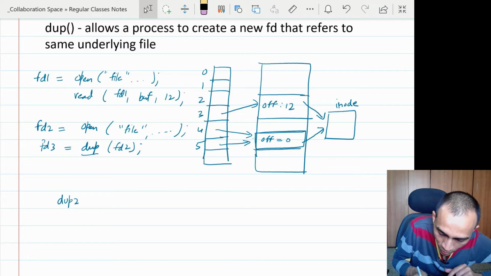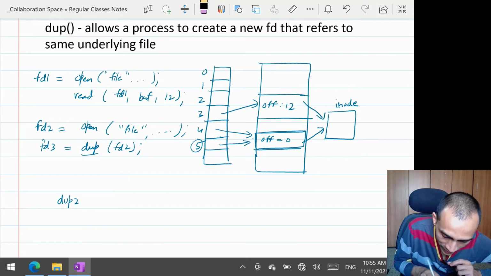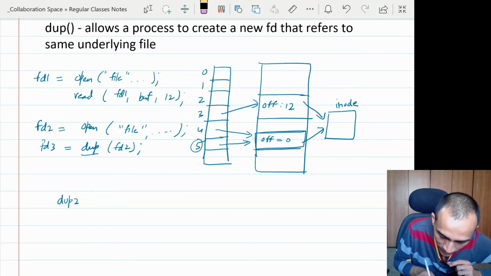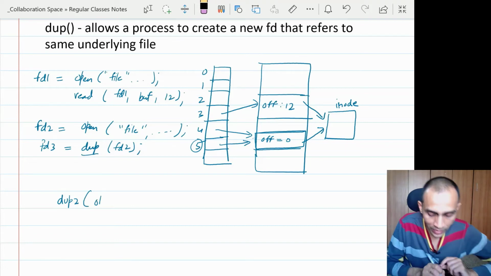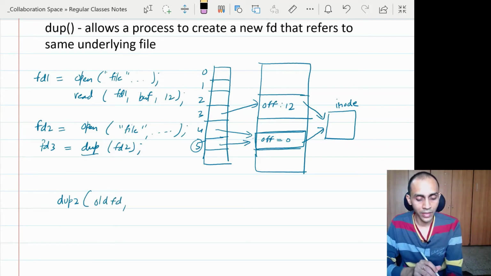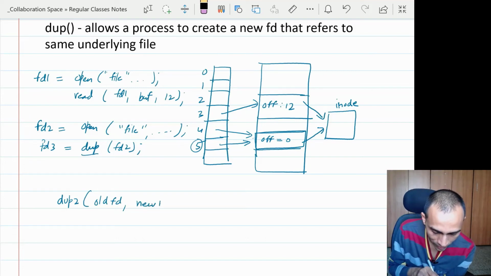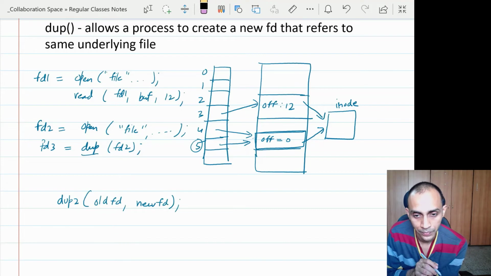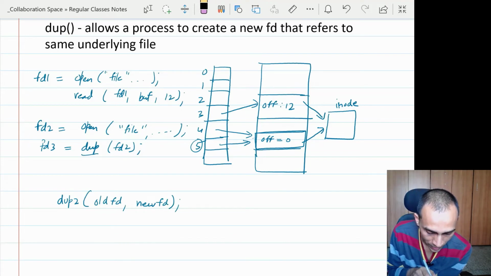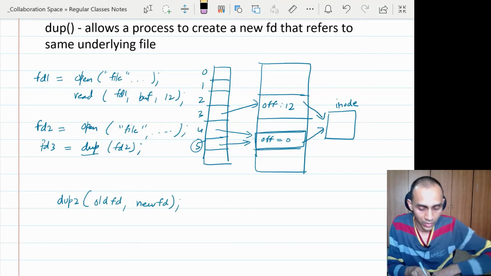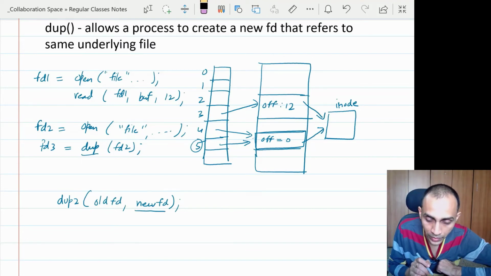In this case, 0 to 4 are already used, so it will give the lowest available, which was 5. So it will copy file descriptor 2 to this fifth location also. But dup2 allows you to specify the new file descriptor. It takes the old file descriptor as an argument and the new file descriptor as an argument. That way it creates a new file descriptor, which is a copy of the old file descriptor. So it maps that to the new file descriptor location that you provide to it.